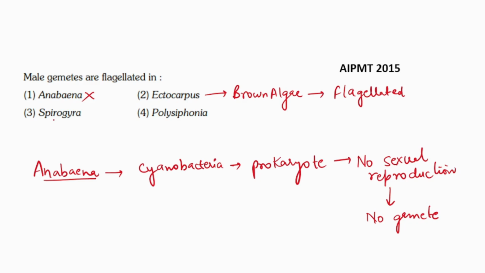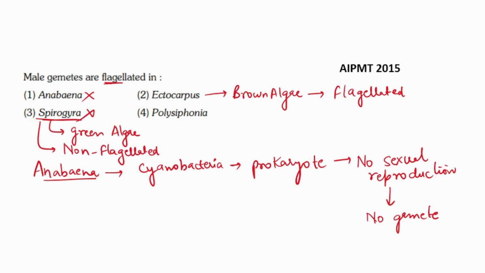Let's see option 3, which is Spirogyra. So Spirogyra is a green algae. All green algae have flagellated gametes, but the exception is Spirogyra because Spirogyra has non-flagellated gametes. And the question is asking about the flagellated gametes.